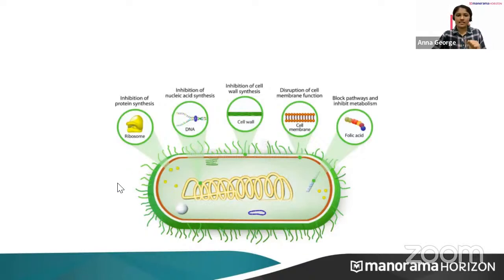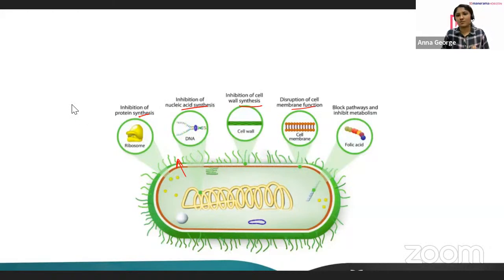Now, these are some peculiarities of antibiotics. When an antibiotic is given to our body, it inhibits the protein synthesis of the bacteria that attacked us. It inhibits nucleic acid synthesis, inhibits cell wall synthesis, and disrupts cell membrane function, so that the whole bacteria will be erased from our body.